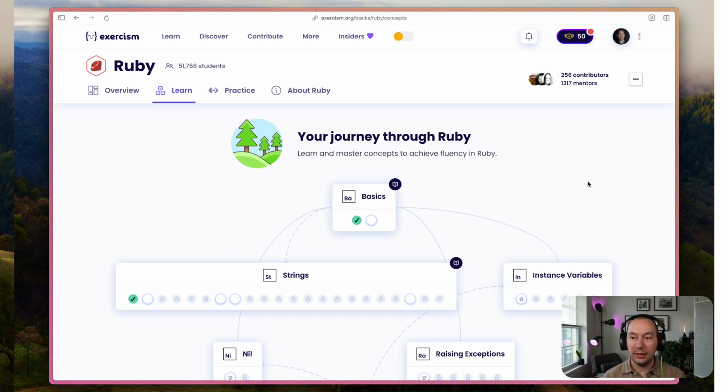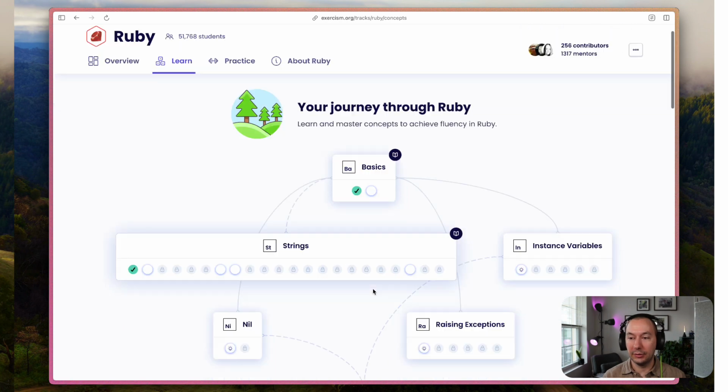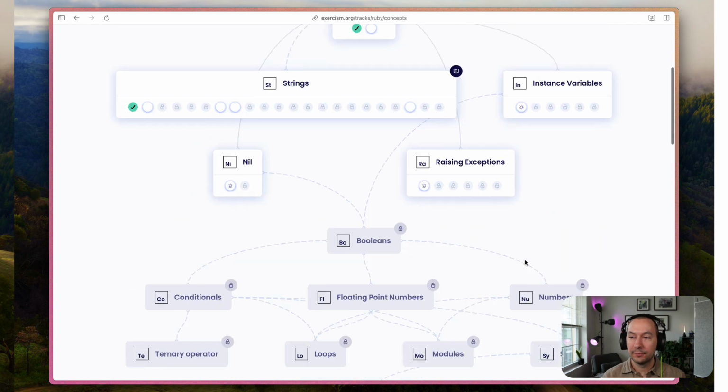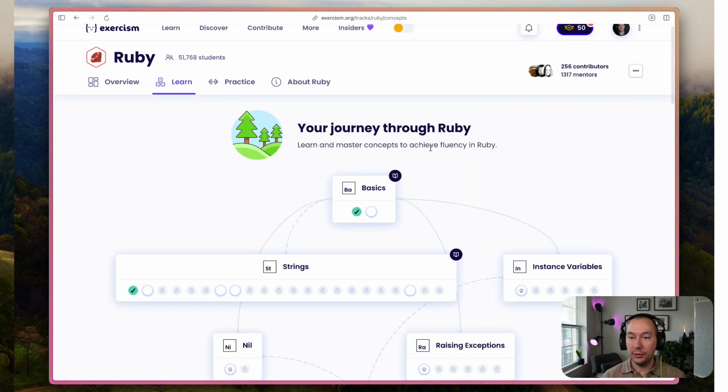Exercism is kind of interesting. It's not a curriculum that says you have to do one exercise before the other. It does lock you out of exercises, as you can see in this framework. I haven't unlocked any of these yet, but I do have a few exercises that are available to do. So I kind of jumped around and looked at what was open and made a decision about what I wanted to do next. There is no singular path. Whatever path you choose is going to be the happy path.